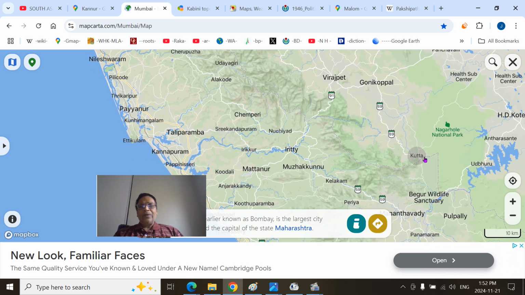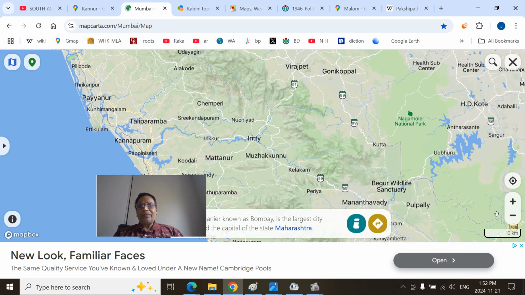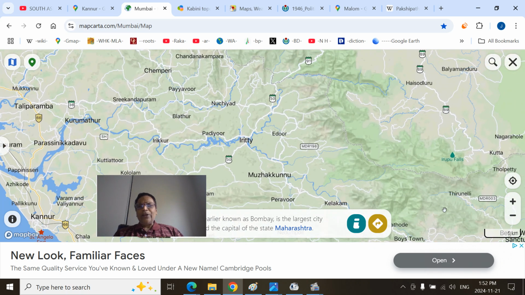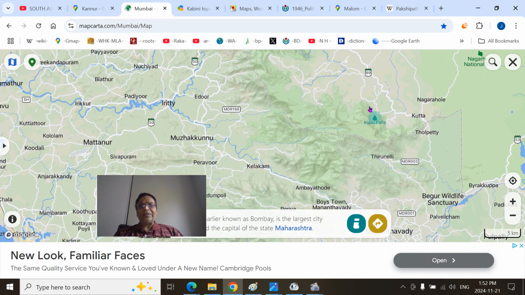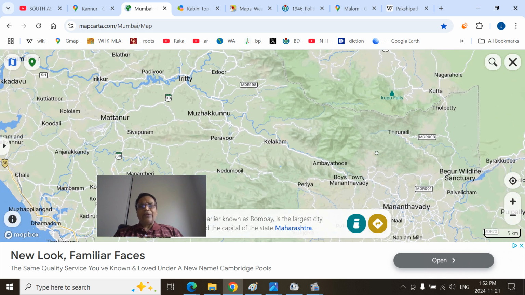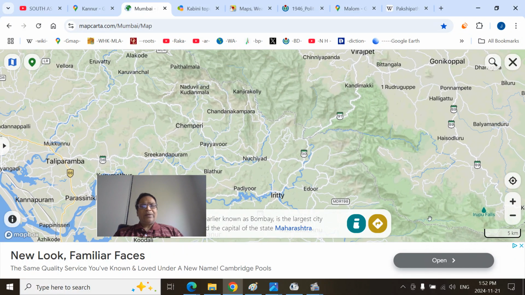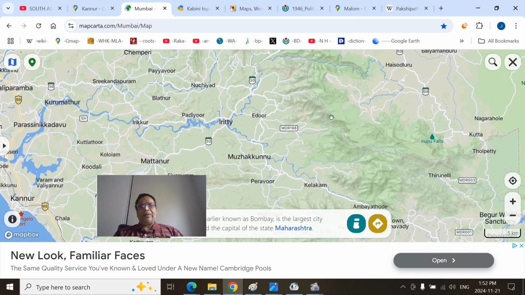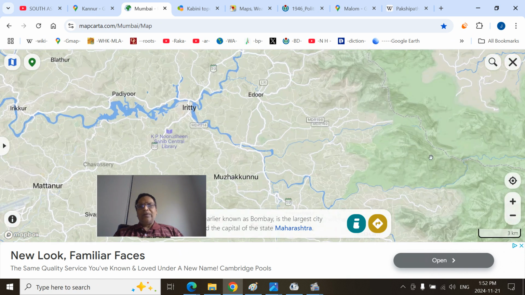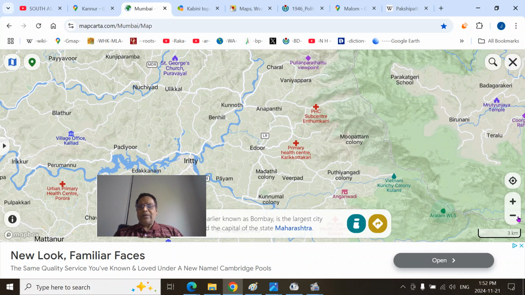Kutta is the village in the Kodagu district, that is the Brahmagiri Wildlife Sanctuary. The Lakshmana Tirtha river originates here. Iruppu Falls are there. Thirunelli Temple and the Brahmagiri Wildlife Sanctuary, all this area. Aralam Mountains are somewhere here, this is the Aralam Mountain region. This may not be shown here, I will show you that. Aralam Wildlife Sanctuary and so on.